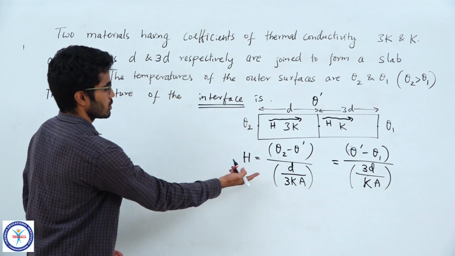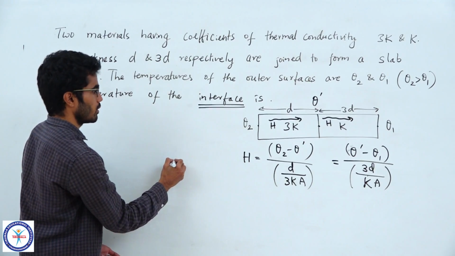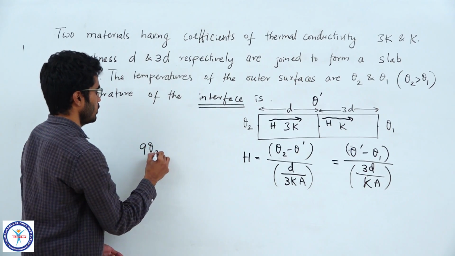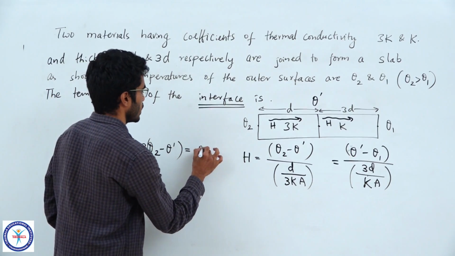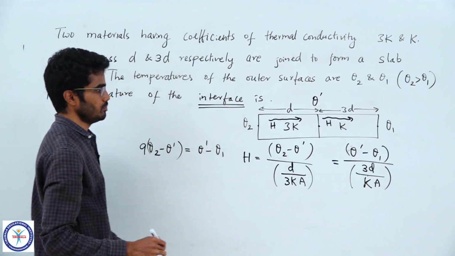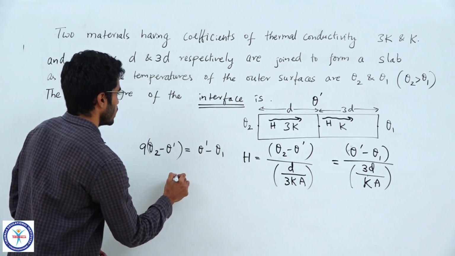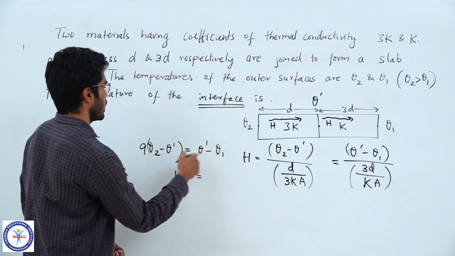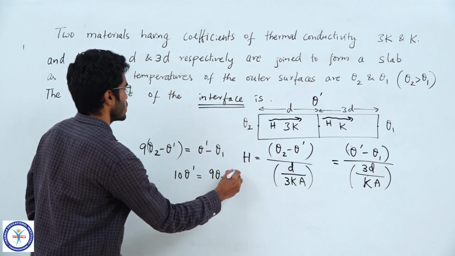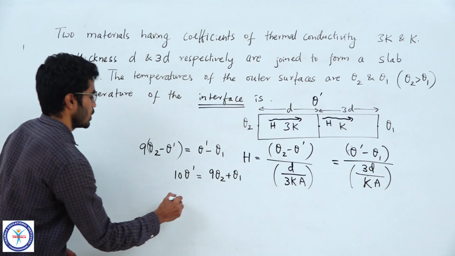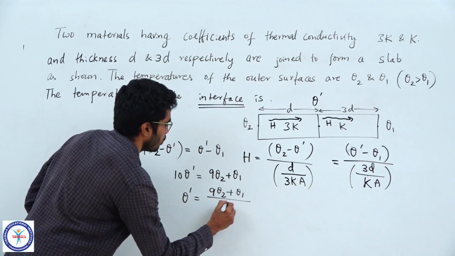Let us simplify this. We take it to the numerator, then 9 theta 2 minus theta dash equals theta dash minus theta 1, d by K cancels off. So, from this 10 theta dash is 9 theta 2 plus theta 1. So, theta dash is (9 theta 2 plus theta 1) by 10.